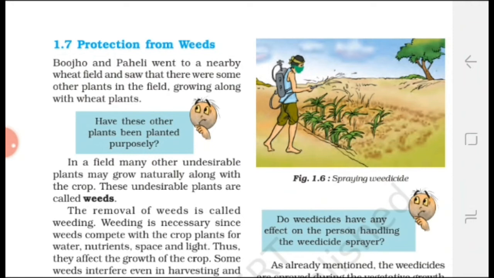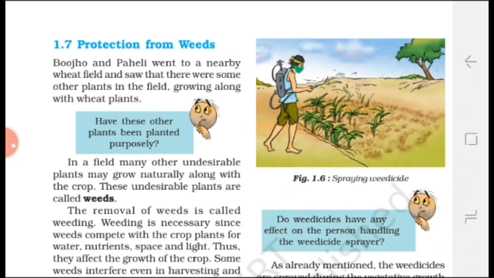In the manual method, weeds are removed by hand, or by cutting them close to the ground, and it is done with a harrow. Next, with the help of chemicals: 2,4-D is used for the removal of weeds.